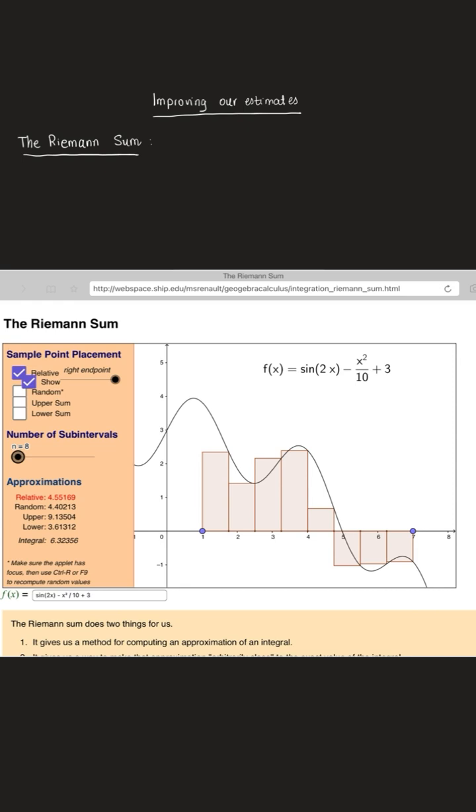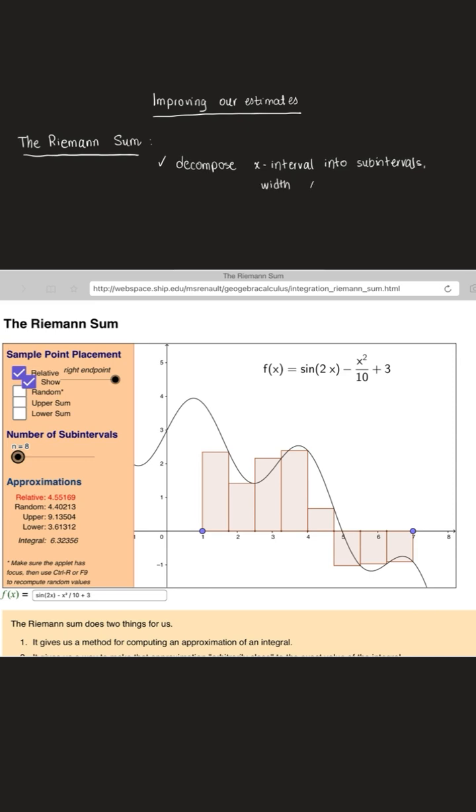A Riemann sum adds up the areas of the rectangles that we use to approximate the area under a curve. Two things happen when we create a Riemann sum. The first is that we decompose the interval on the x-axis into subintervals, each having a width delta x. If we want to do them equal width, that's great.